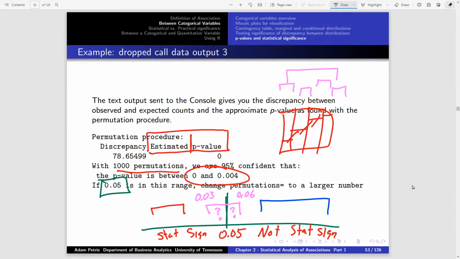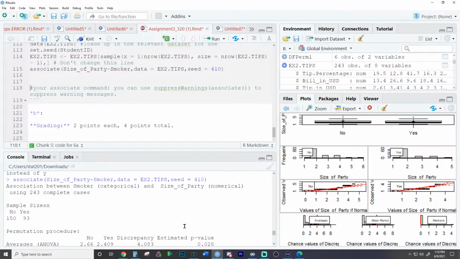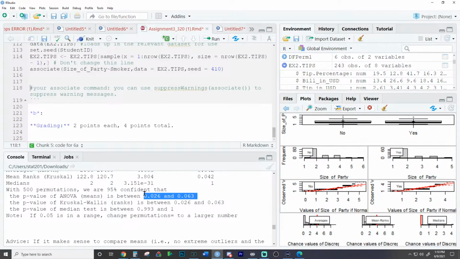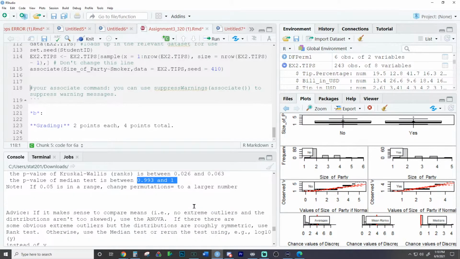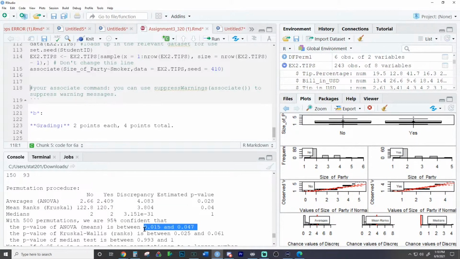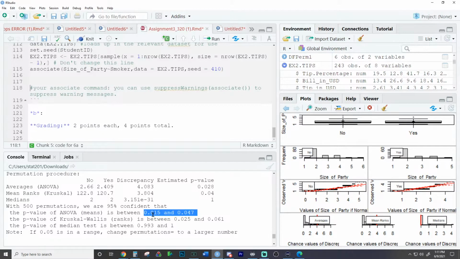Here's where you can see if an interval is statistically significant or not, and if it's conclusive. The p-value right here will tell you if something is statistically significant. This is statistically significant, and this interval is conclusive because the interval is completely below 0.05. If your interval contains 0.05, which we see in some of our output, the previous output contained 0.05 on it. So when you get an output that contains 0.05 for a p-value, then that interval is inconclusive on whether or not it's statistically significant. This interval right here is conclusive but not statistically significant. Down here, this interval is conclusive and is statistically significant.